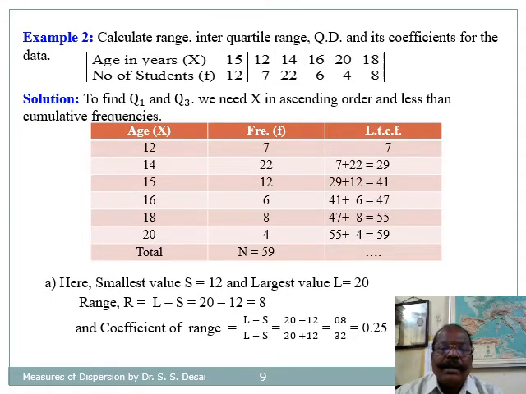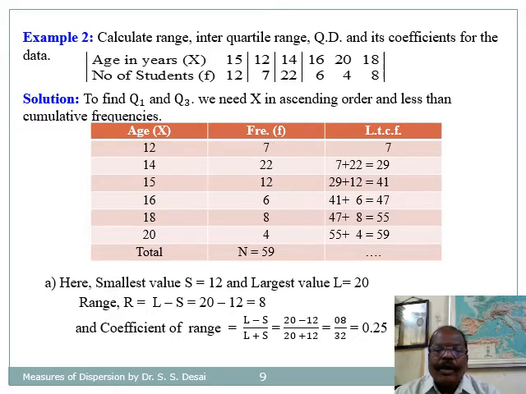To find QD, we need first and third quartiles, and for that we need X in ascending order and less than cumulative frequencies. So I have written X in ascending order along with frequencies and obtained the less than cumulative frequencies. Here the LTCF 41, the interpretation of that 41 is, out of 59 students, there are 41 students whose age is below 15.